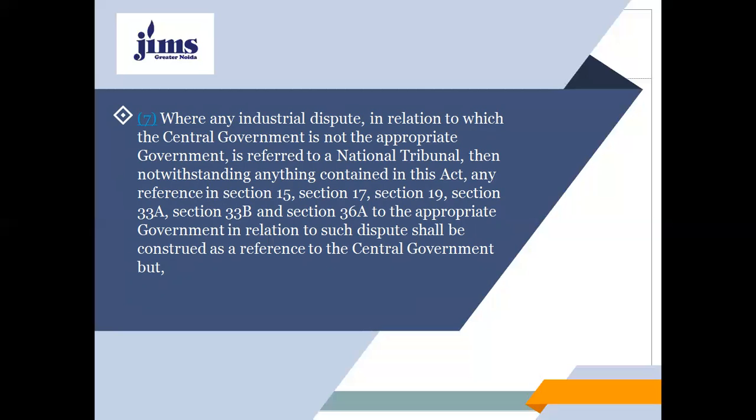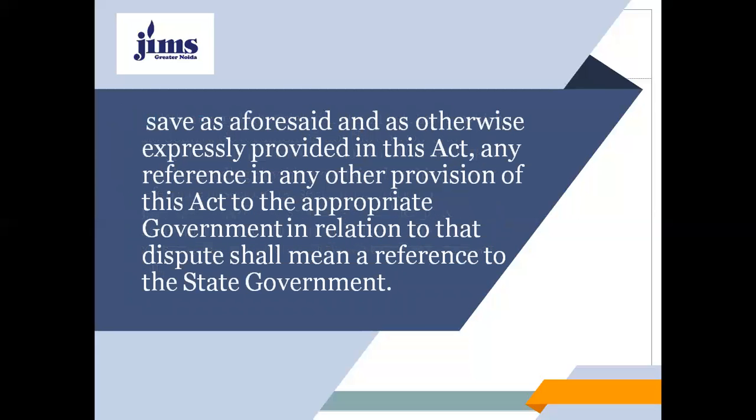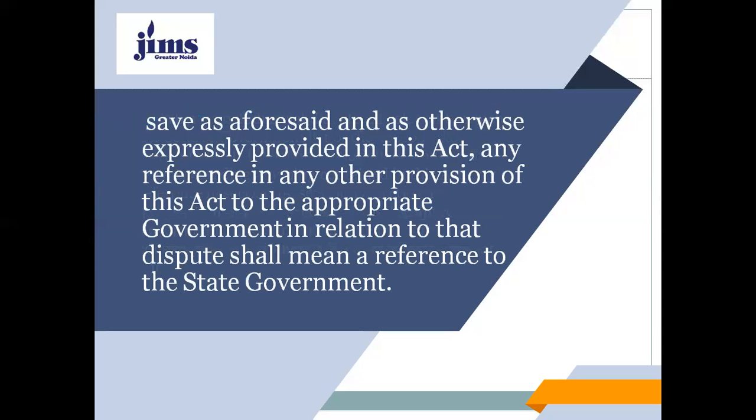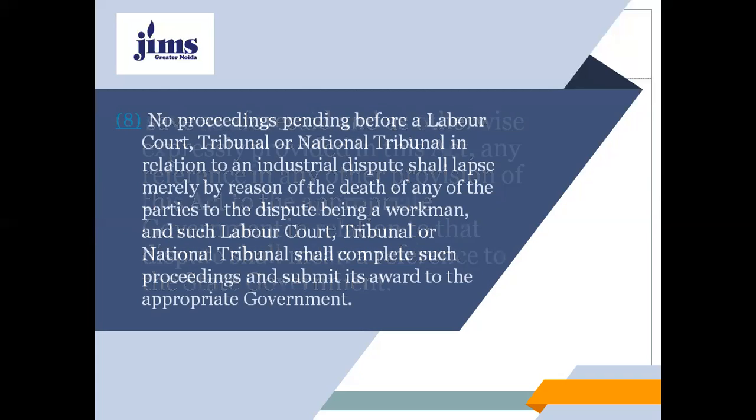So my dear students, you refer to these sections while you are going through this subsection 7 of section 10. But save as aforesaid and as otherwise expressly provided in this Act, any reference in any other provisions of this Act to the appropriate government in relation to that dispute shall mean a reference to the state government.